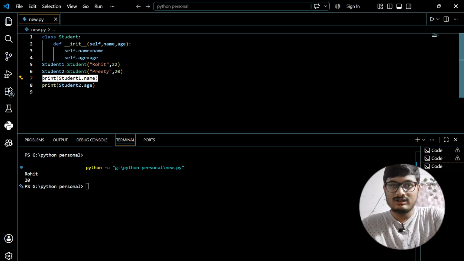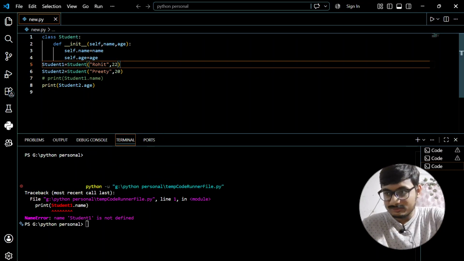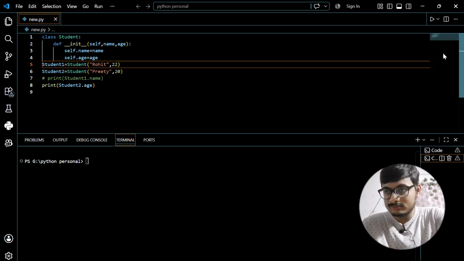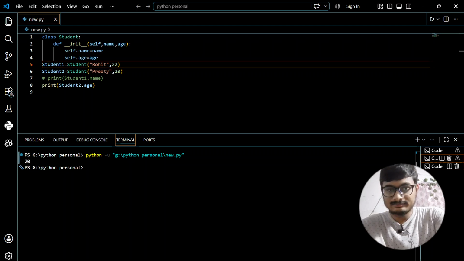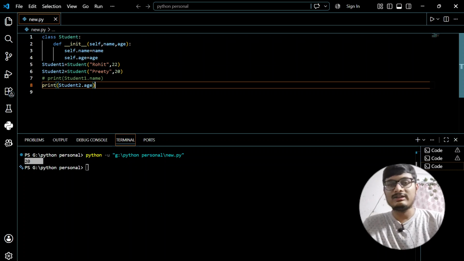Rohit is also printing because I am using this. If I just comment it out and run this, only 20 will be printed, as you can see. So that's how we do it.